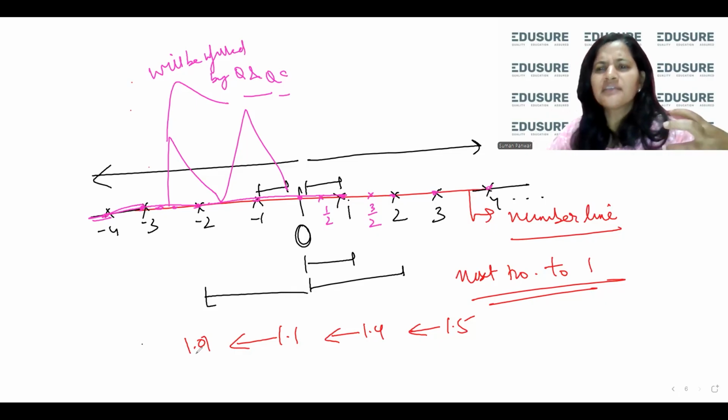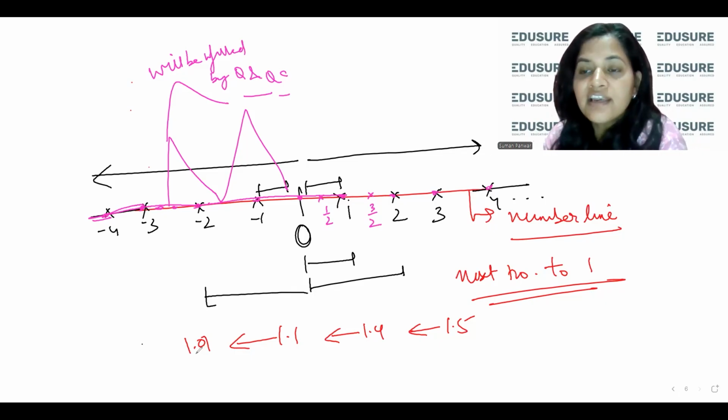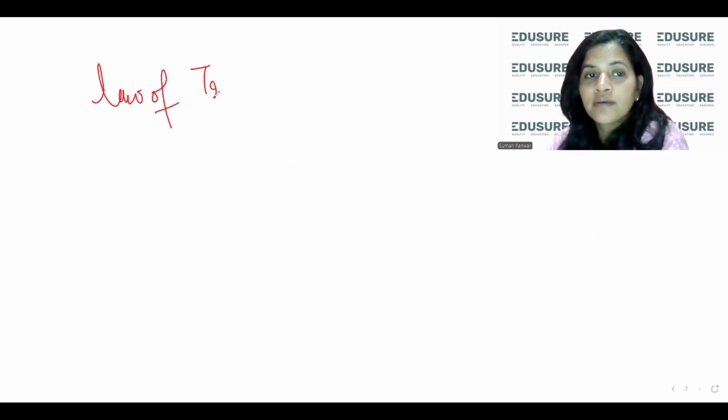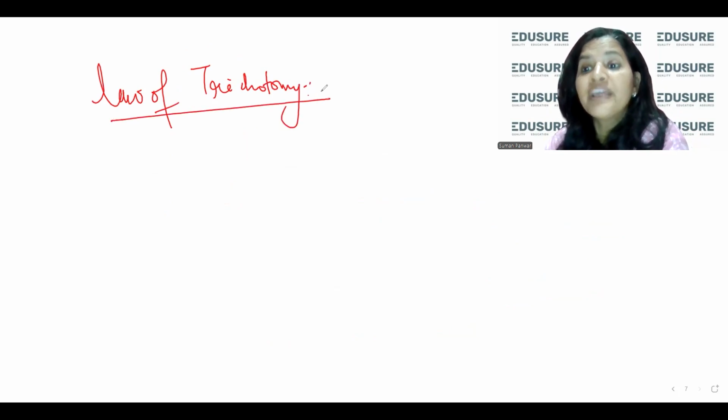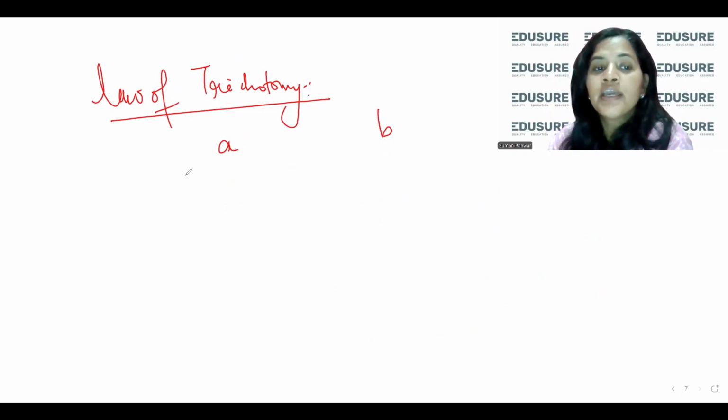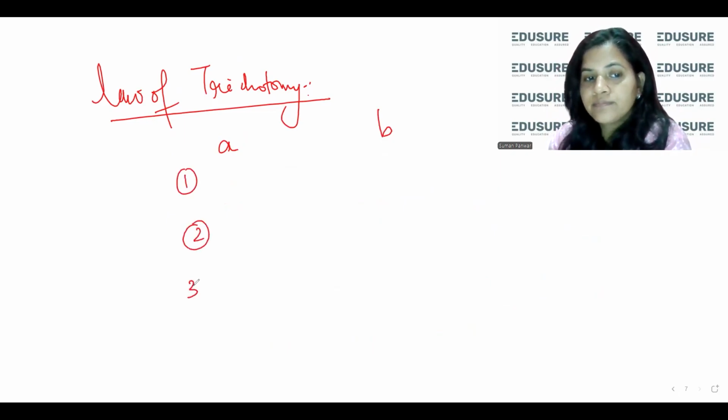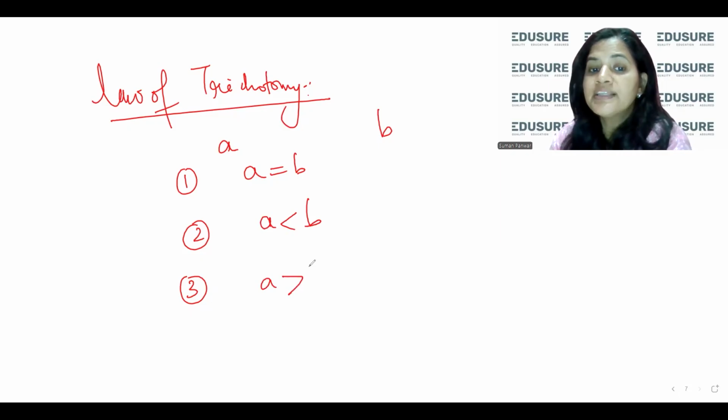Dense का मतलब इतना ज्यादा है कि मैं next real number नहीं guess कर सकती। Okay, the next property which is very nice property जो हम daily life में use करते हैं, that is called law of trichotomy. Law of trichotomy. What do we mean by this? It means that if I have two real numbers, ये तीन चीजें होंगी, ठीक है? या तो a और b बराबर होंगे, या a b से छोटा होगा, या a b से बड़ा होगा.